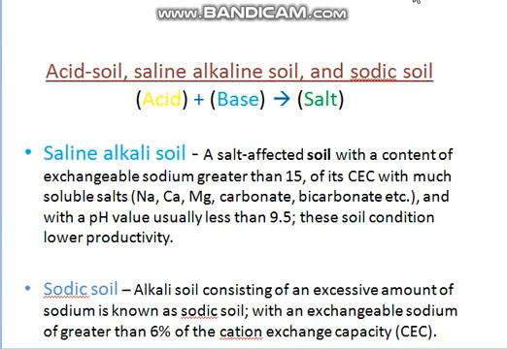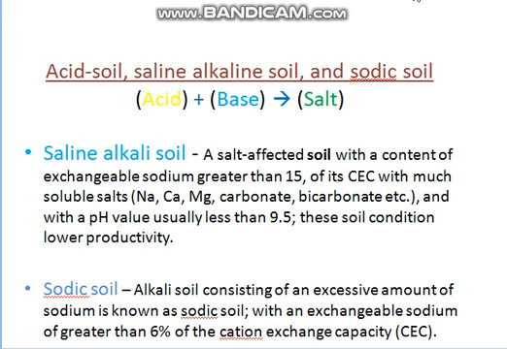Next, let us discuss some of the soil types which are based upon the cation exchange capacity and base saturation. We know that whenever an acid and a base react, a salt is formed. Saline alkali soils are the salt affected soils where the exchangeable sodium is greater than 15% of its cation exchange capacity, and where a lot of soluble salts, for example sodium, calcium, magnesium, carbonates, bicarbonates are present.